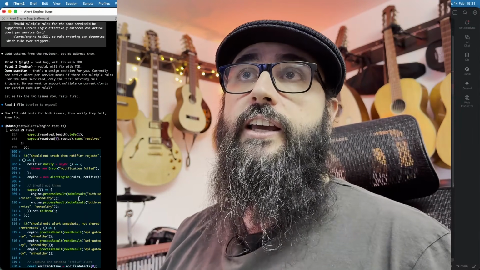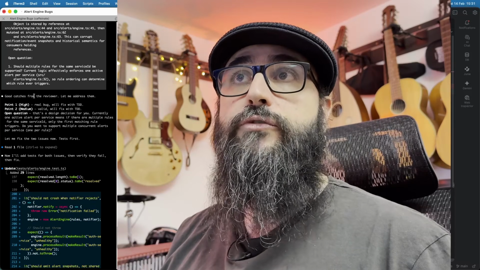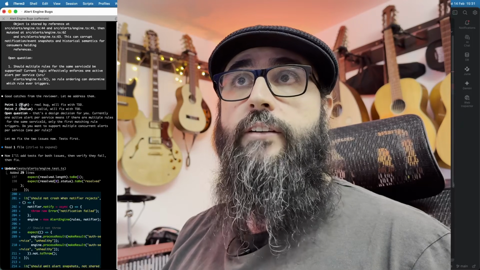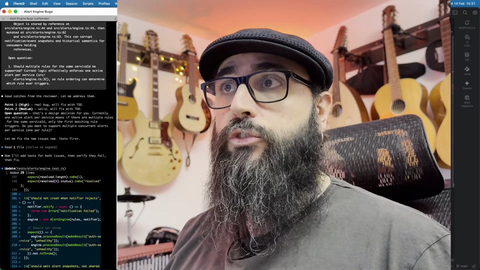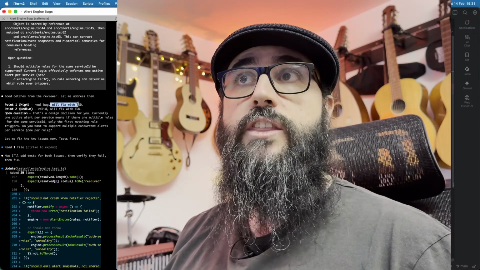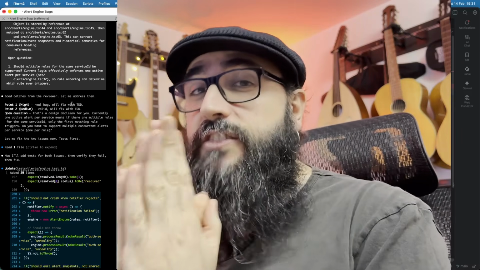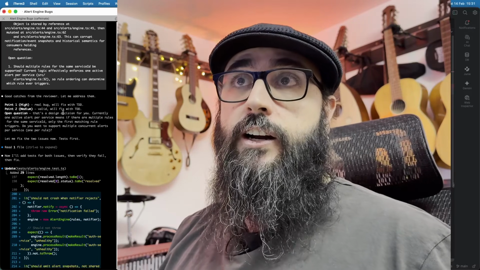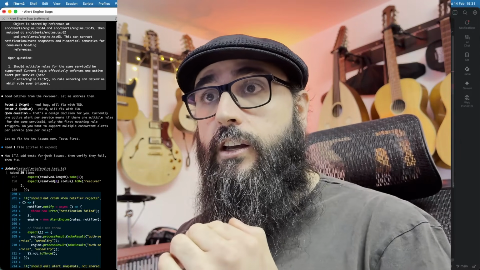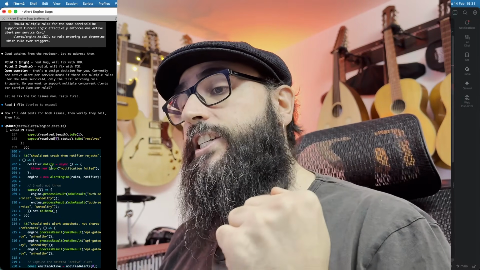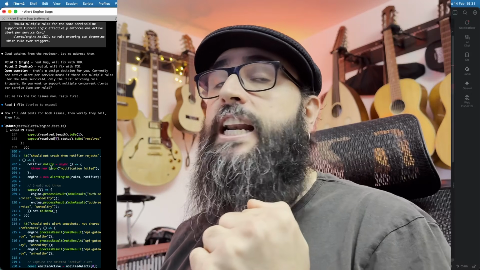And as we can see, it says good catches from the reviewer. Let me address them. Real bug. So number one, which was essentially about the notifier, is a real bug. And it says, I will fix this with TDD. This is very important, ladies and gentlemen. What we are doing here is adding more test cases to the test cases we originally had.